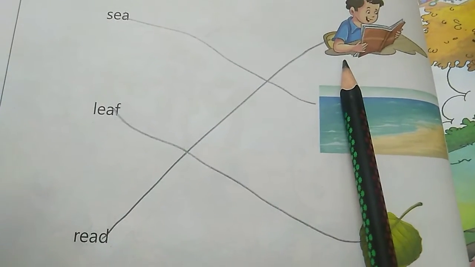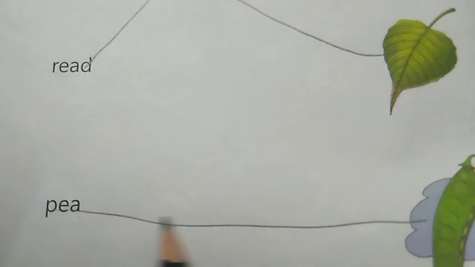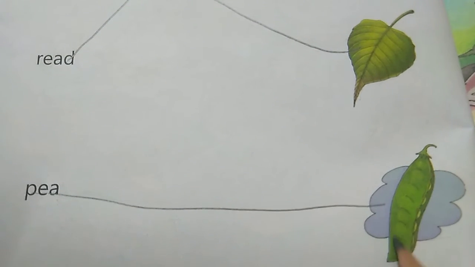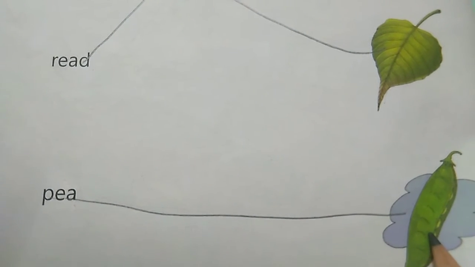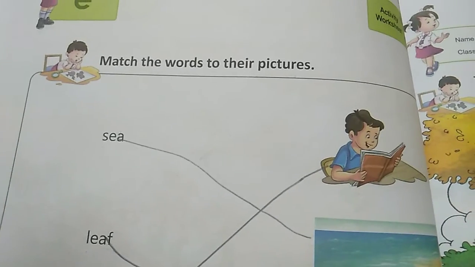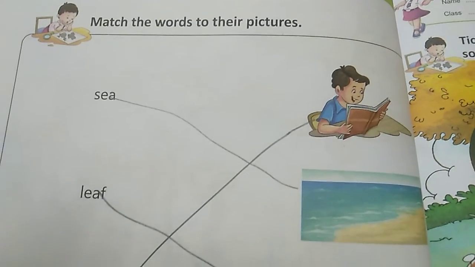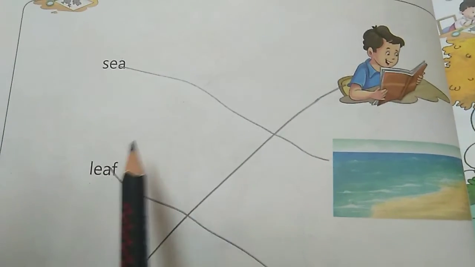So draw a straight line. And next is P-E-A-P. Here is a picture of peas. So match it with this picture. So like this you have to match the words to their pictures. And say all these words and memorize it.